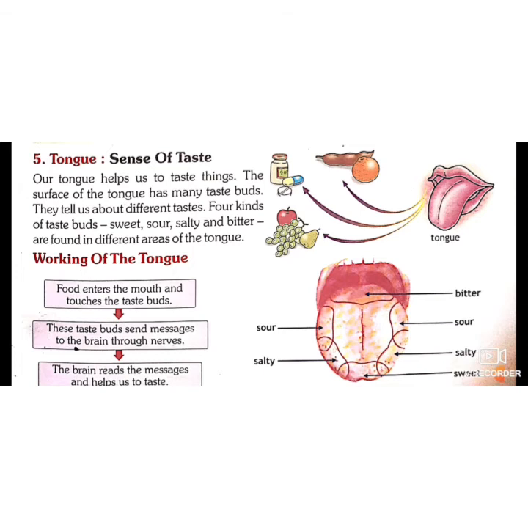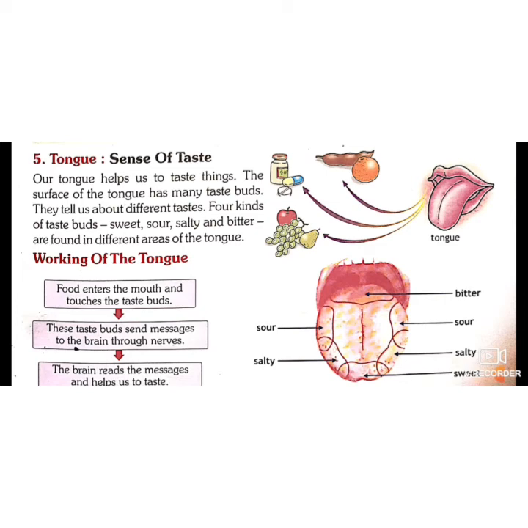Now tongue. Our tongue helps us to taste the things because it has taste buds. There are 4 types of taste buds on our tongue. One is the sweet, second is the sour, third is the salty, and fourth is the bitter. Bitter taste I am telling you at the last because the taste buds of the bitter are at the last of the tongue. That's why when we eat a cucumber, or might be it is bitter in taste, its taste comes at the last when we almost chew that part of the cucumber.